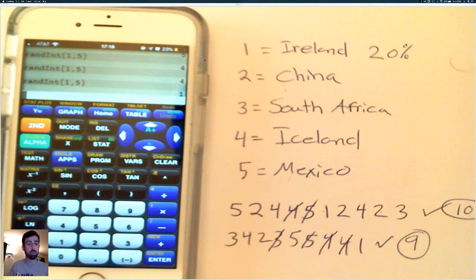Now we could do this over and over again, but essentially what we're going to get is that 23 times is kind of fishy.